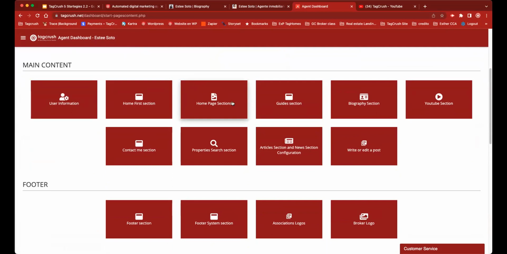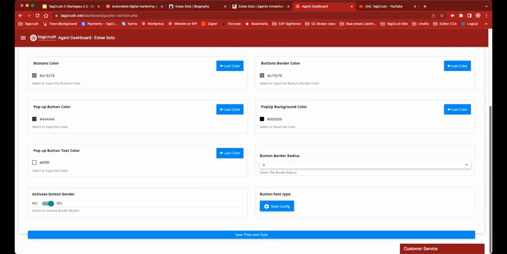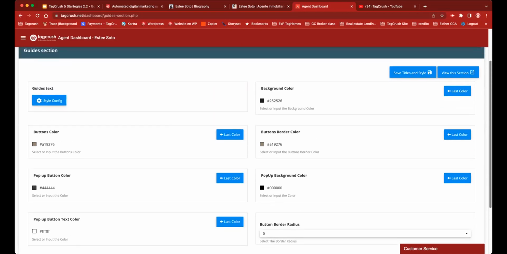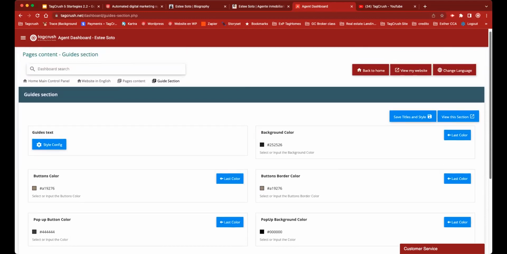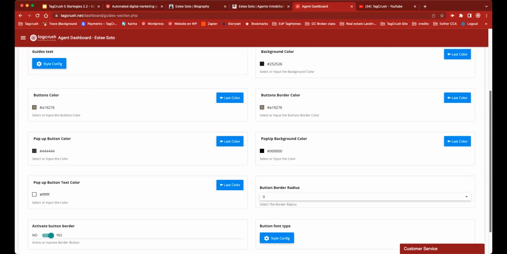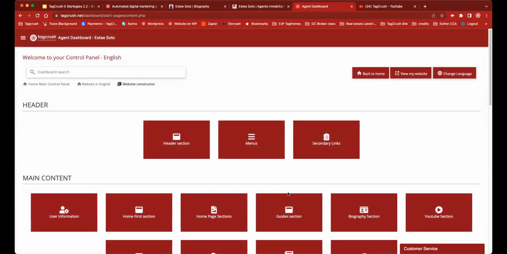Homepage section and the guides section. You remember that we talked about the PDF? This is the guides section. Let me see. And when you go inside, it tells you how this section looks like. You see? And what are the colors that you want to use for this section? This is the downloadables, okay? Let me go back to page content and the homepage sections.